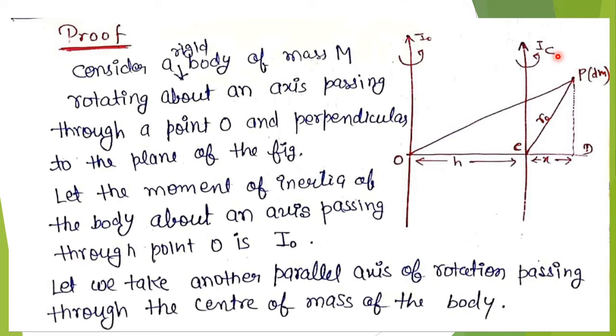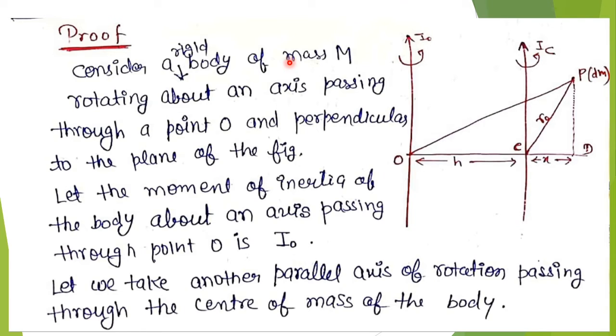For this we have this figure. Let me consider a rigid body of mass m rotating about an axis passing through point O. This is the axis passing through point O, perpendicular to the plane of the figure.